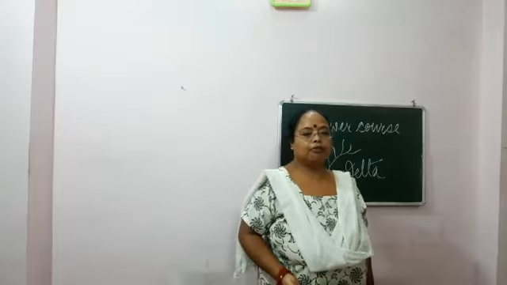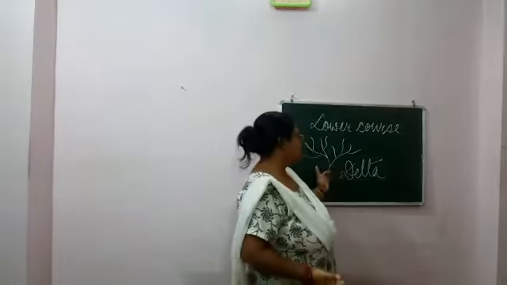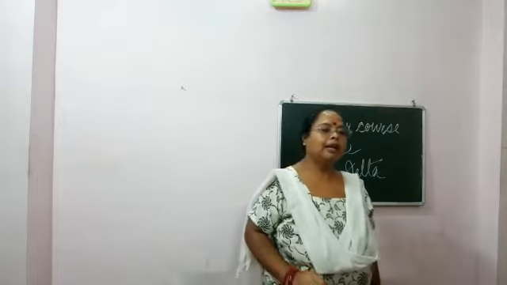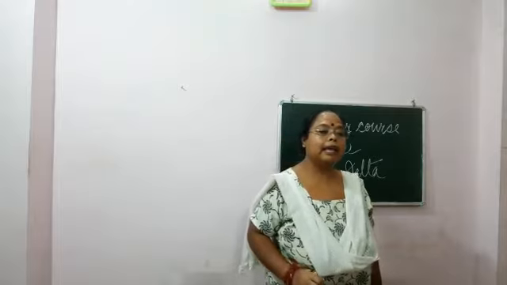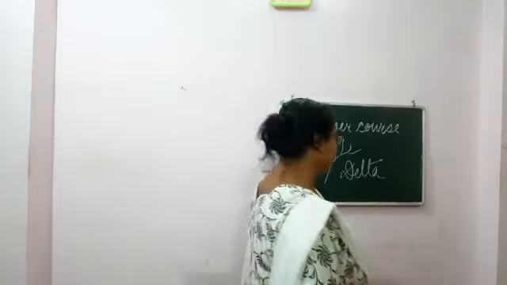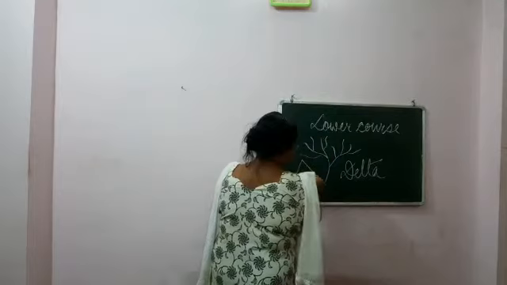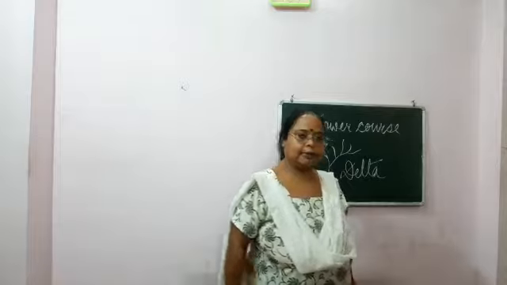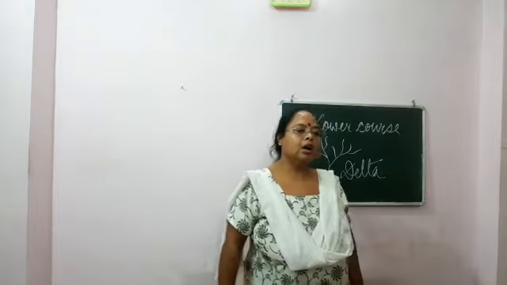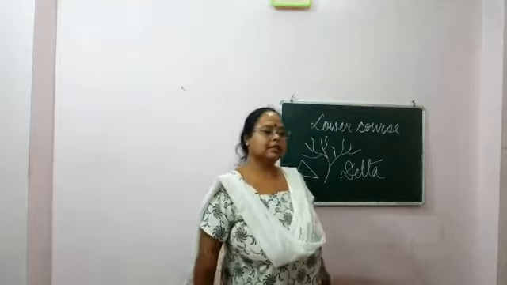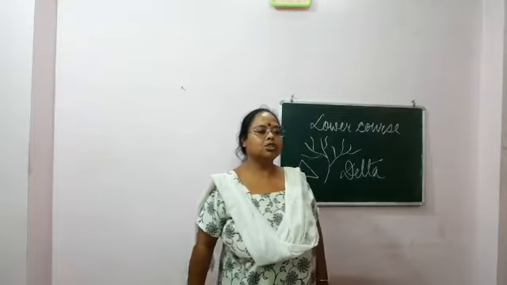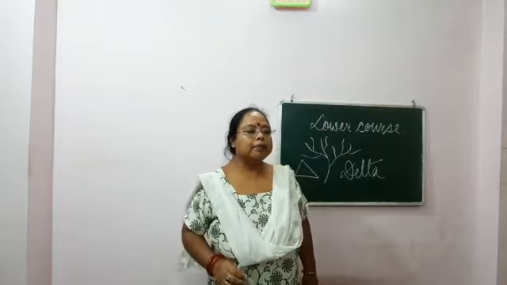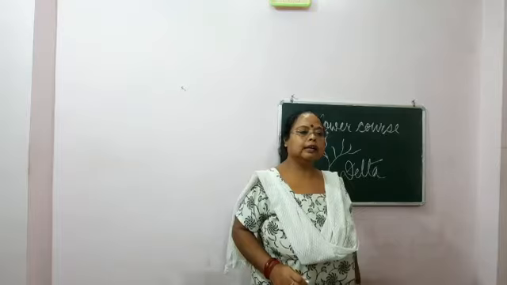So the landforms formed, number one, is delta. This is the delta, just like you see the branches of trees. The word delta is derived from the Greek letter delta, which looks like a triangle. It was used by the Greek historian for the triangular deposition, and this heavy deposition occurs in the delta region.